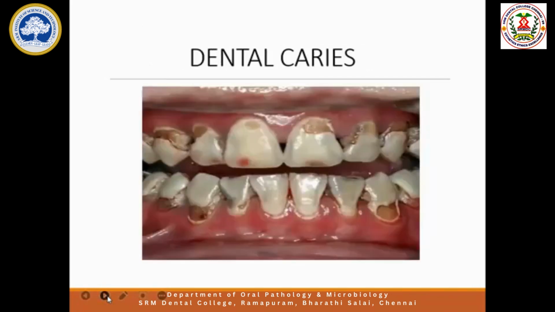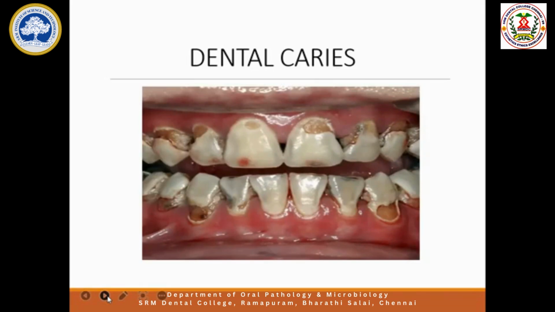Then due to dry mouth, the flushing action of saliva is not there. So what happens? Food will stagnate. Where will the food stagnate? The food usually will stagnate in uncleaned areas of the mouth and near the gums, the cervical part of the tooth. So this will attract microorganisms, leading to cervical decay or tooth caries. So this is also common in people suffering from dry mouth. Like this, if there is no saliva, it can lead to so many problems like decay, gum problems, bad breath, fungal infections.